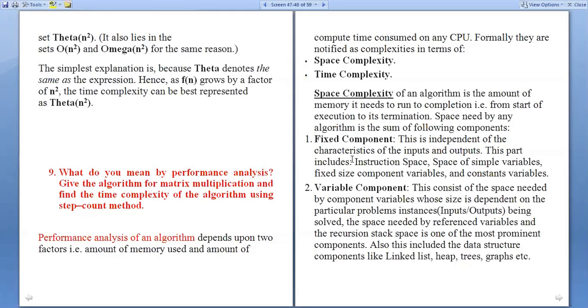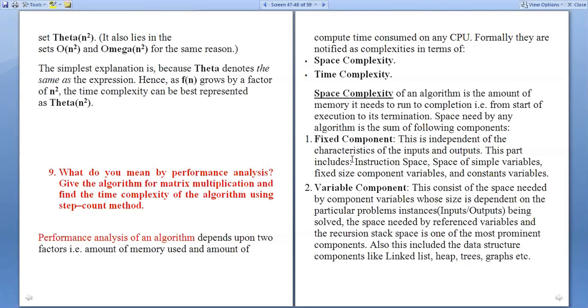So this consists of the space needed by component variables whose size is dependent on the particular problem instances, that is inputs or outputs. Instances means we are giving the inputs, whatever inputs we are giving. Based on that, we have the size requirement. So, particular problem instances being solved.